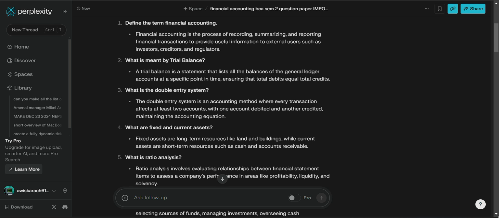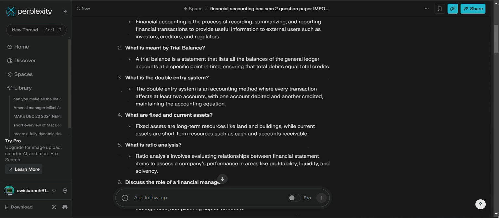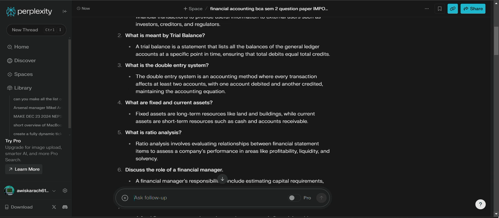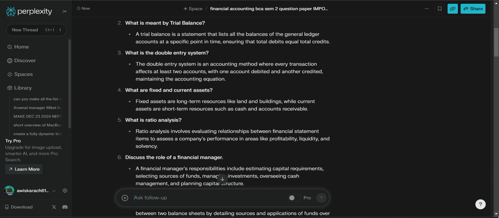What do you mean by the double entry system? The double entry system is an accounting method where every transaction affects at least two accounts, with one account debited and another account credited, maintaining the accounting equation. What are the fixed assets and the current assets? Fixed assets are the long-term resources like land and building, while the current assets are the short-term resources such as cash and account receivable.